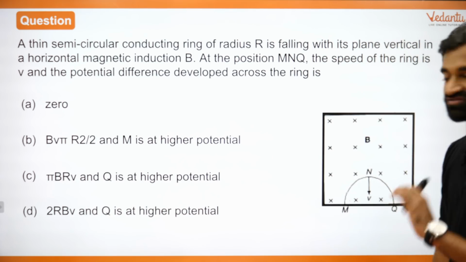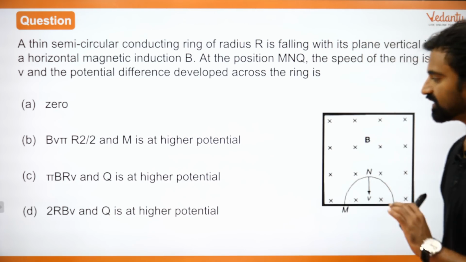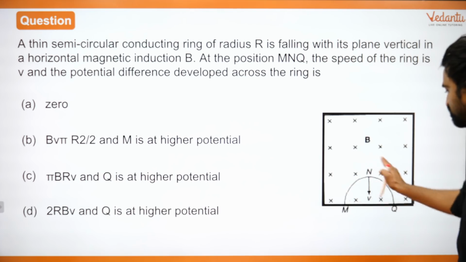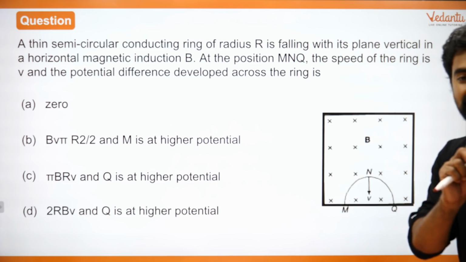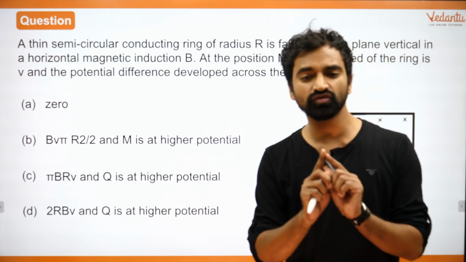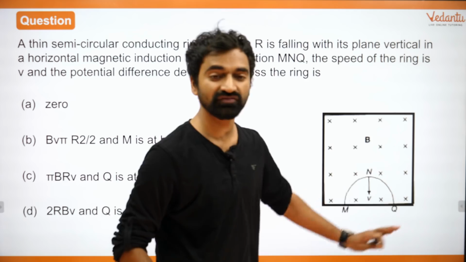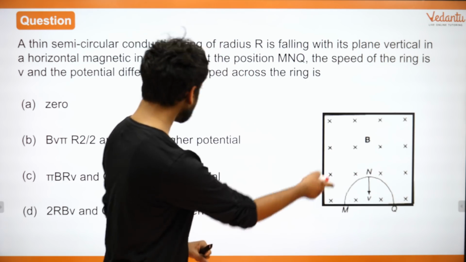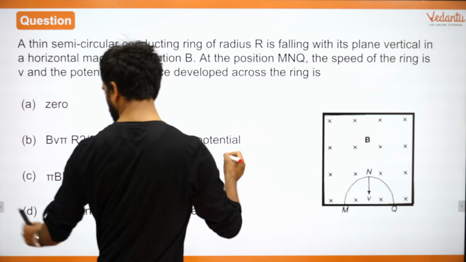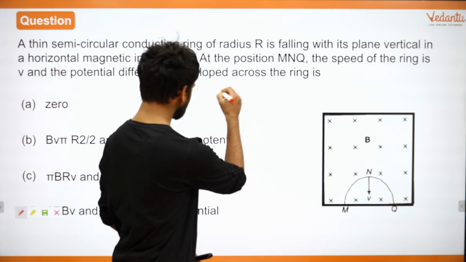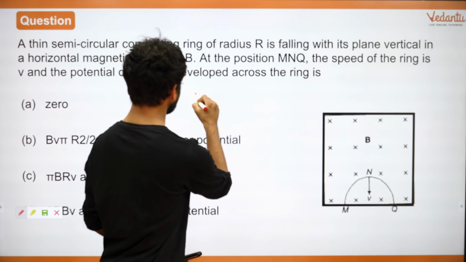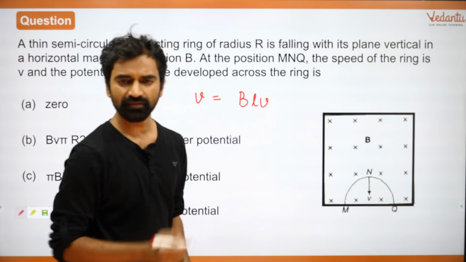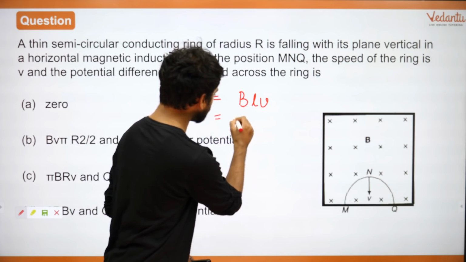अब इसका जो potential difference हमें निकालना है, right? Yes, exactly. यहाँ पे जो हम potential difference निकालेंगे, there is one small part where you would make a silly mistake. This is the only part where you would make a silly mistake. The silly mistake that you would make is, for example, ये निकालने के लिए मैं क्या करूँगा? I will once again apply that same formula, right? The potential difference V or E or whatever is basically BLV, right? BLV होगा. V तो पता है हमें और B भी पता है हमें.